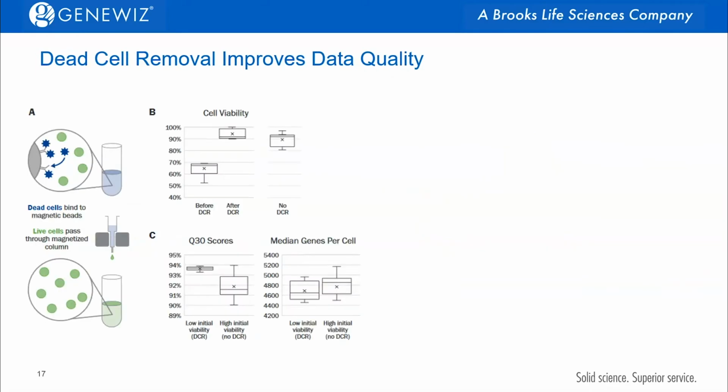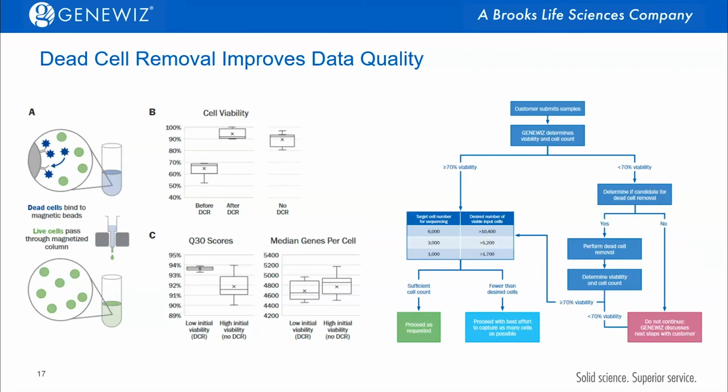Now, with any research project, the quality of our input directly dictates the quality of our output. And so with 10x genomics or single-cell profiling, we really want to focus on having lots of live cells for our downstream analysis. Dead cell removal improves the data quality. At GENEWIZ, we have a proprietary protocol using magnetic beads for dead cell removal. For any sample that is below 70% viability, we will do dead cell removal and use these magnetic beads to remove the dead cells so that the live cells are left.